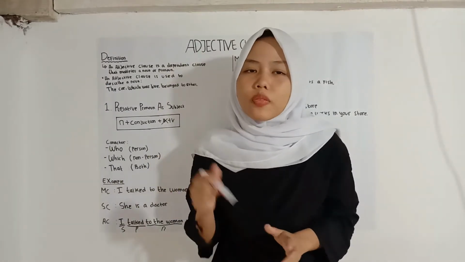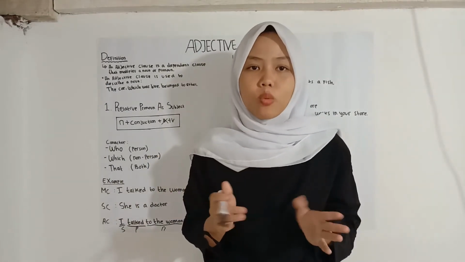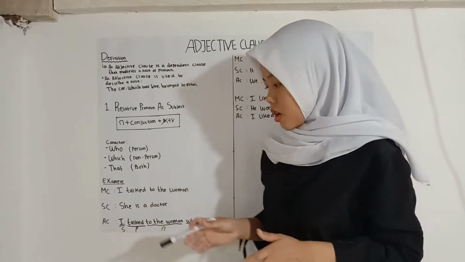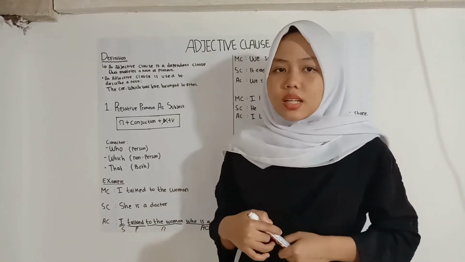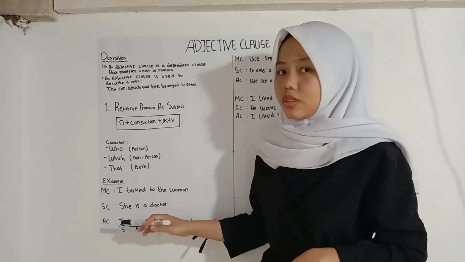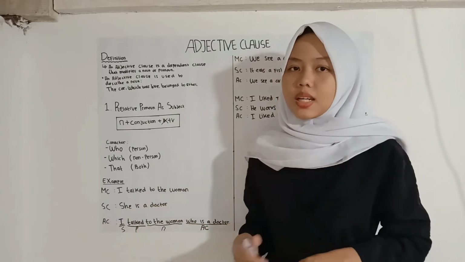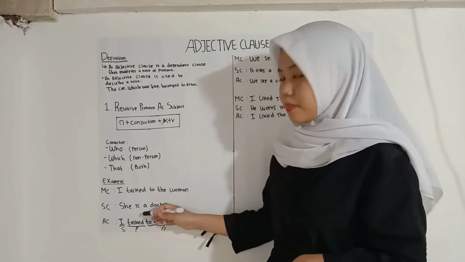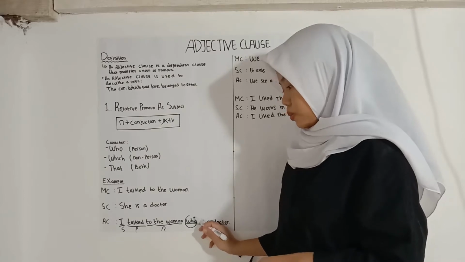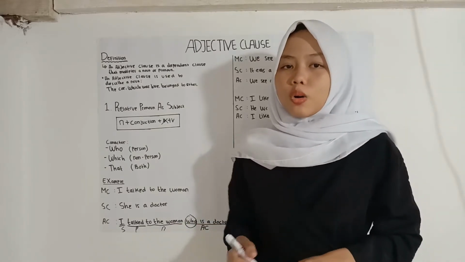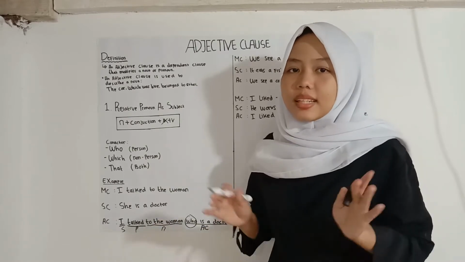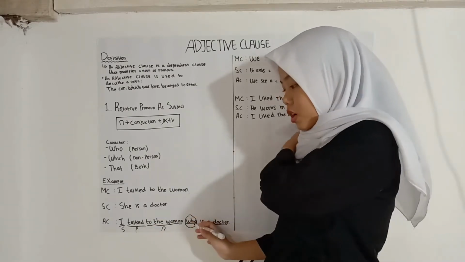Okay guys, of course you have a question: why is "she" not written anymore in this sentence? Because she has been replaced by who. Who here describes she, so she doesn't need to be written anymore.